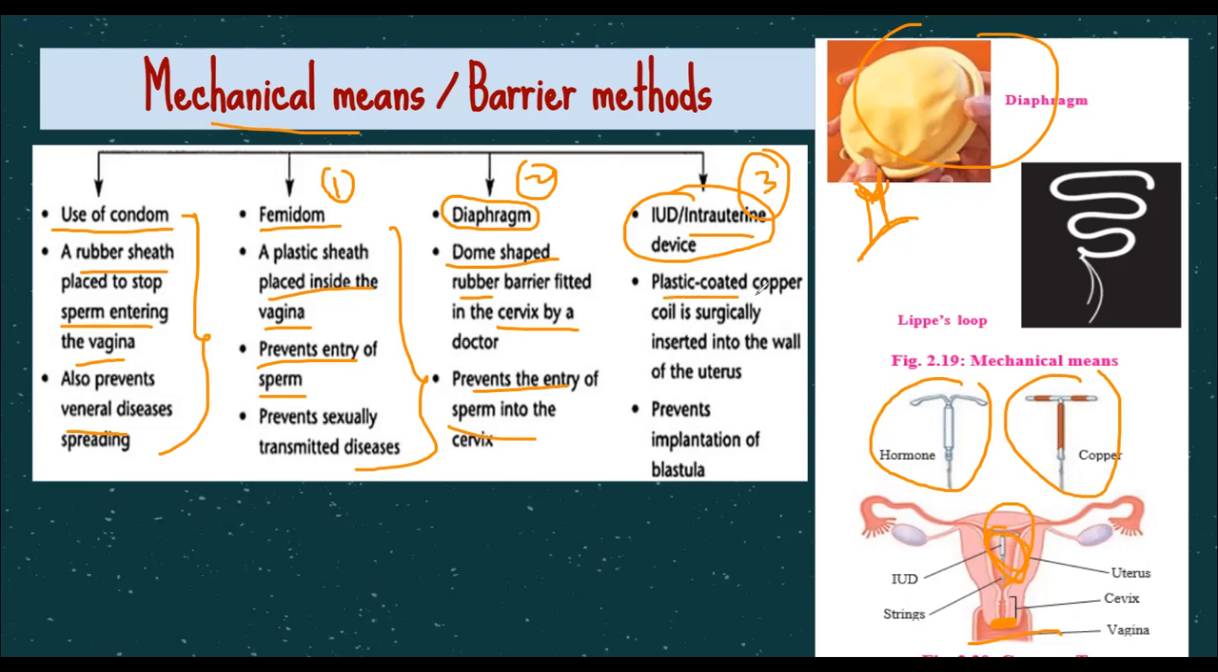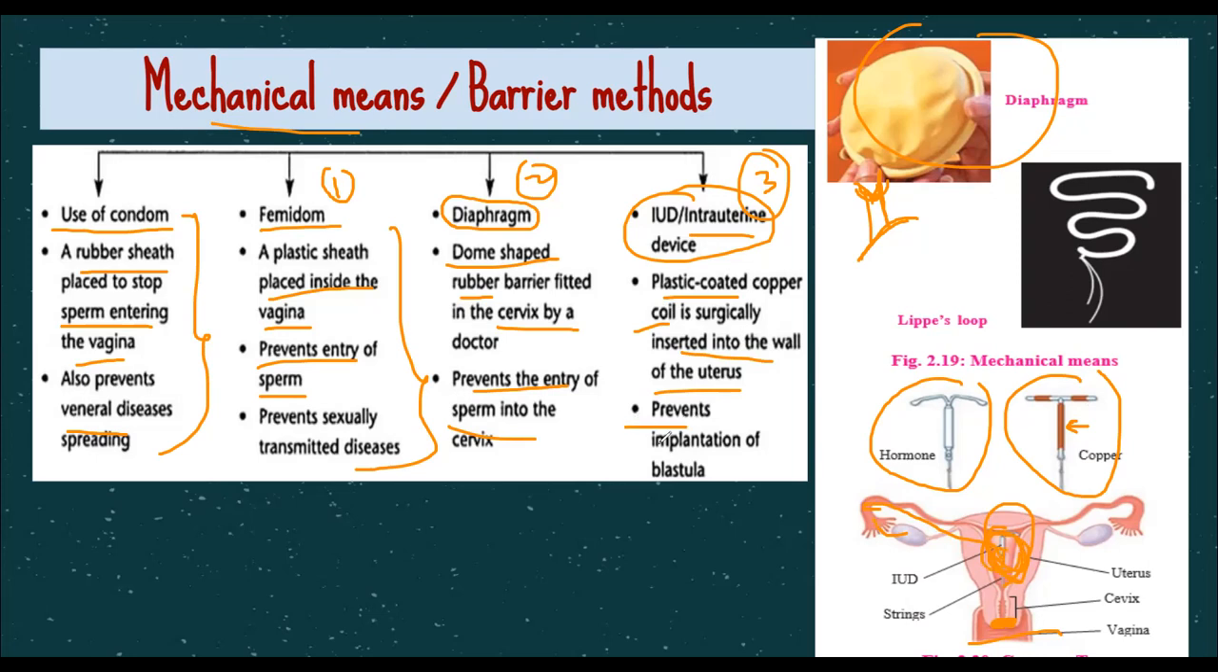Plastic coated copper coil. Okay, it is plastic coated and it will have copper in it. It is inserted into the uterus. Basically, copper ions which are released from this IUD kill the sperm. So the action is like that. It affects the motility of the sperm, and then the sperm cannot travel all the way here to fertilize the egg, which is released from the ovary. So that is how the sperm will be inactivated here itself.